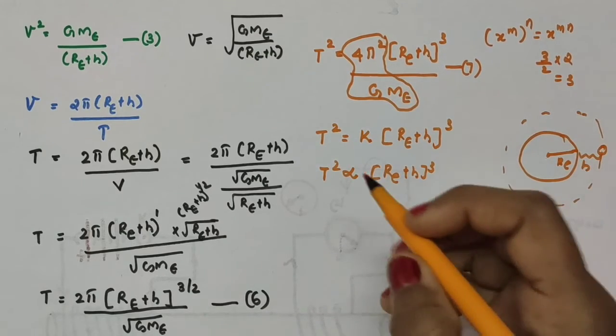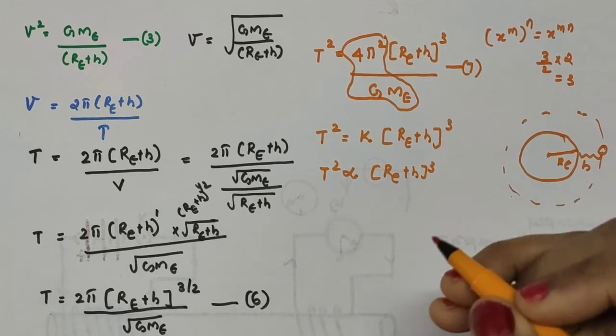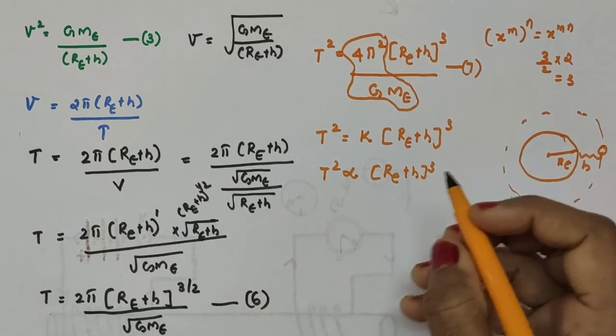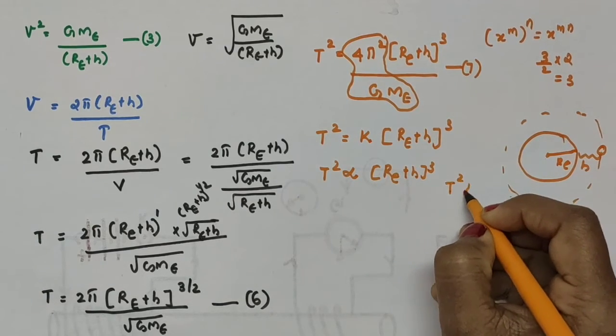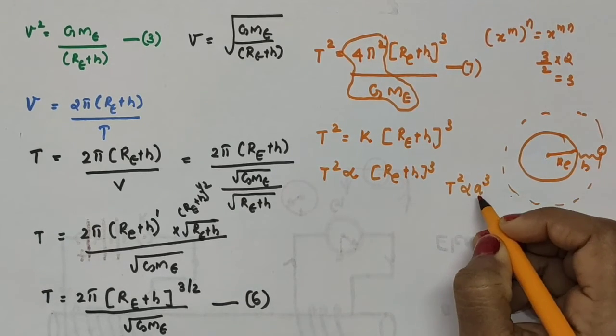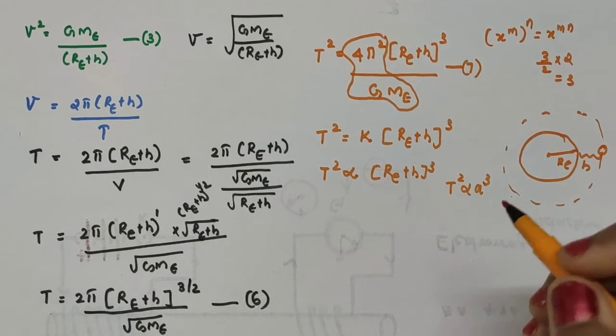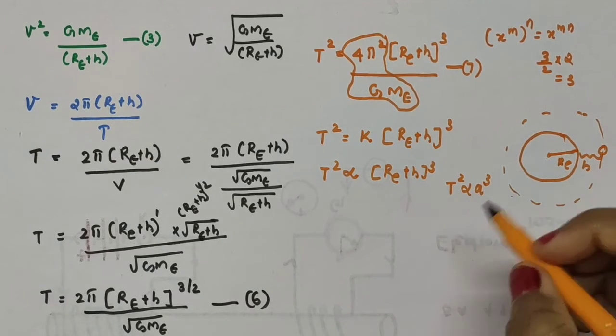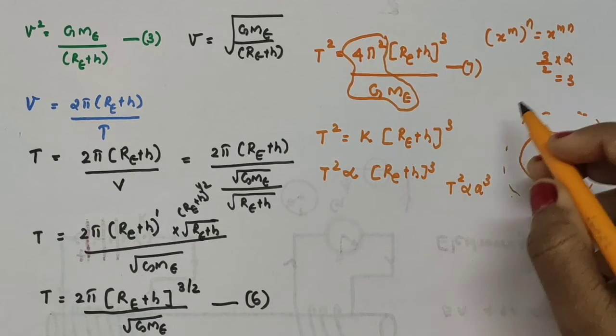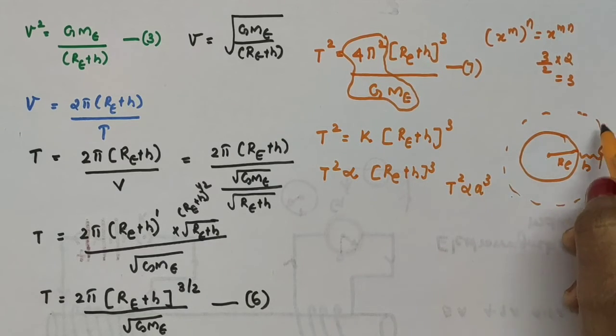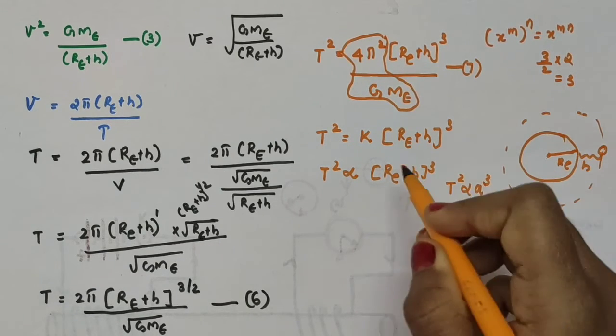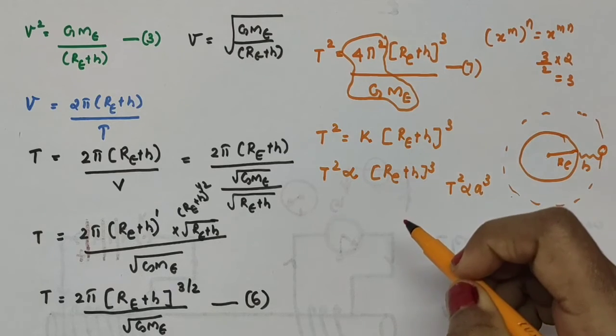We have already discussed Kepler's law of periods. I will provide the link in the description box. There we got T squared is proportional to a cube, where a was the semi-major axis, because there we considered the orbit as an elliptical orbit. Here we have the circular orbit, so the radius of this circular orbit becomes RE plus H. So (RE plus H) the whole cube.